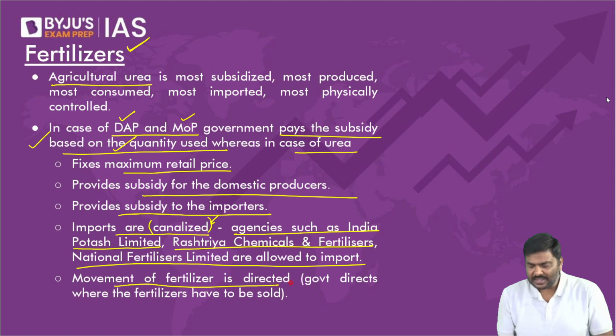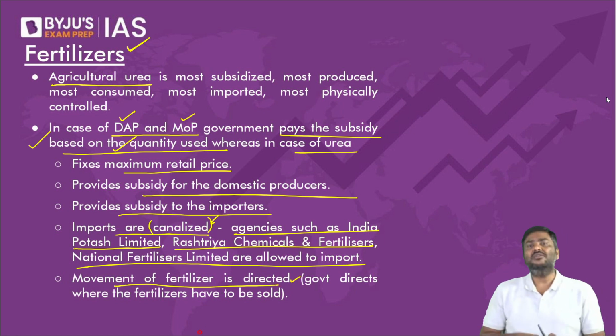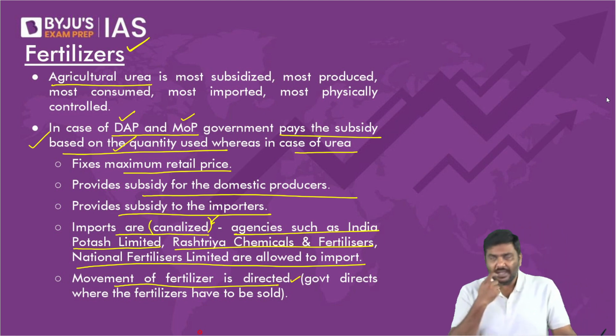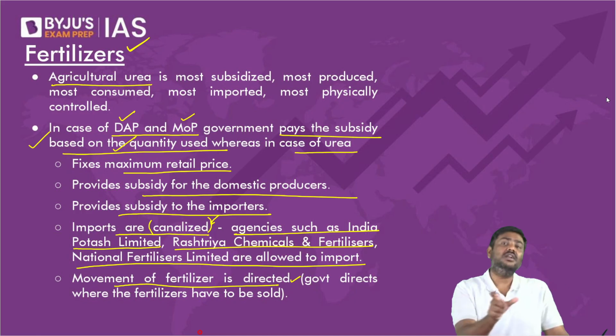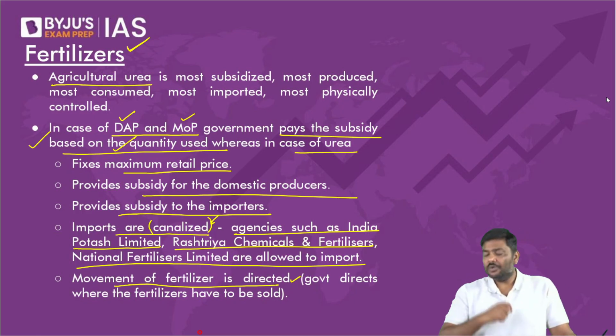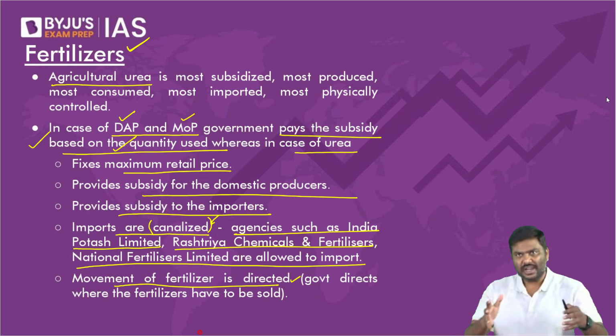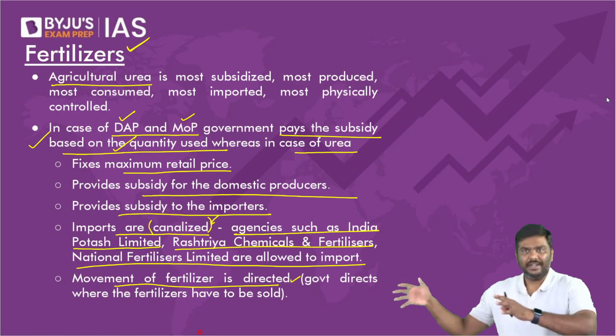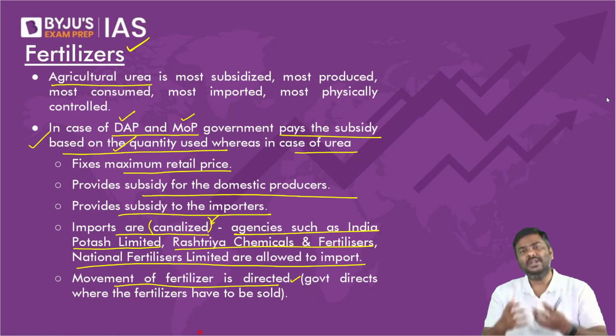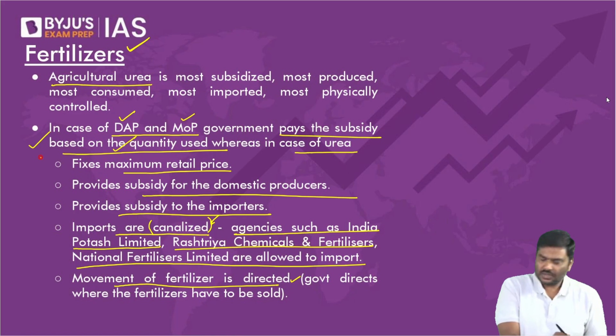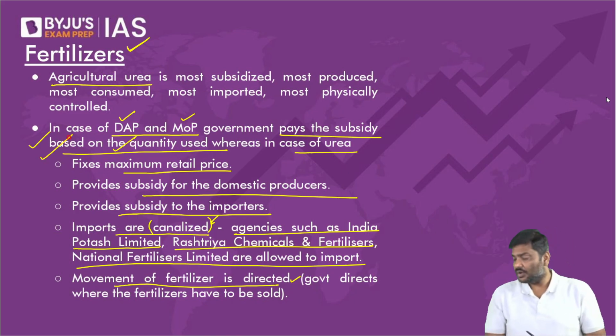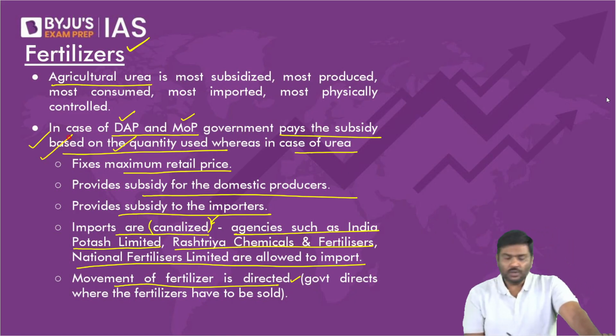The movement of fertilizers is directed; the government will decide. Right? I believe we have discussed the term physical controls last week. Government will decide how much of the fertilizers you'll be selling in which state. Some of the fertilizer movement government does decide. So these are certain very important points in the context of urea as well as DAP and MOP.